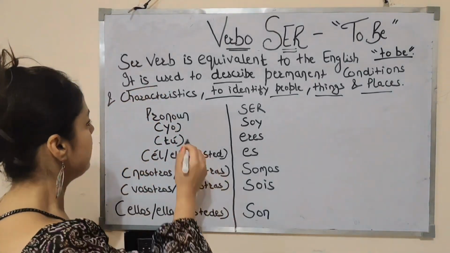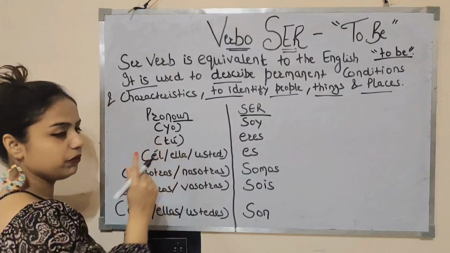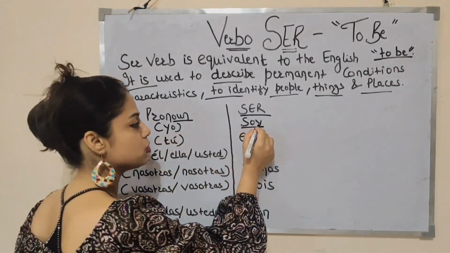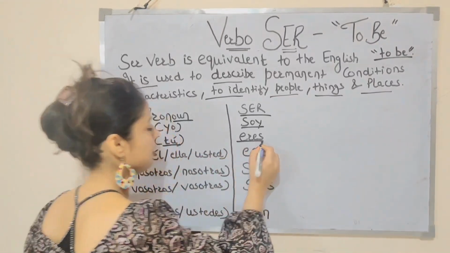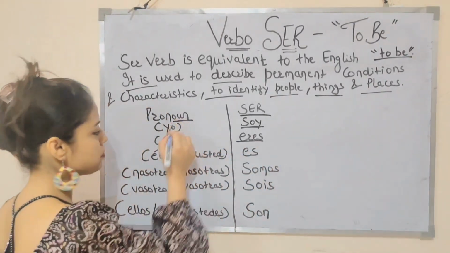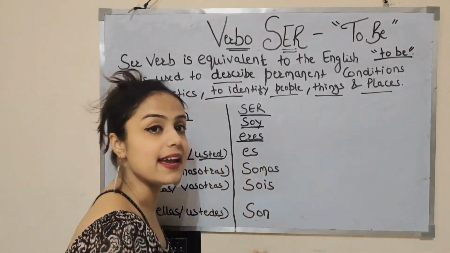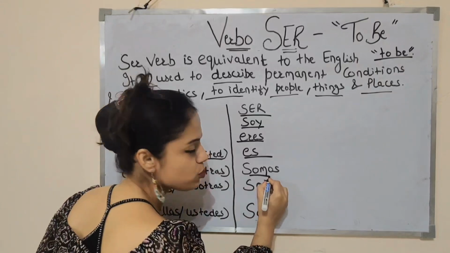Vale? So here I have mentioned the pronouns for the ser verb. With yo, we use soy. Then tú eres. Then él, ella, usted, es. Nosotros, nosotras somos.